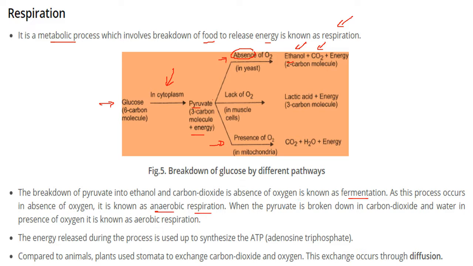When this pyruvate is broken down into carbon dioxide and water in the presence of oxygen, this is known as aerobic respiration. So the energy being released in this process is used to synthesize ATPs. ATP is nothing but adenosine triphosphate. If you compare to animals, the plants use stomata to exchange carbon dioxide and oxygen, and the exchange occurs through the process called diffusion.